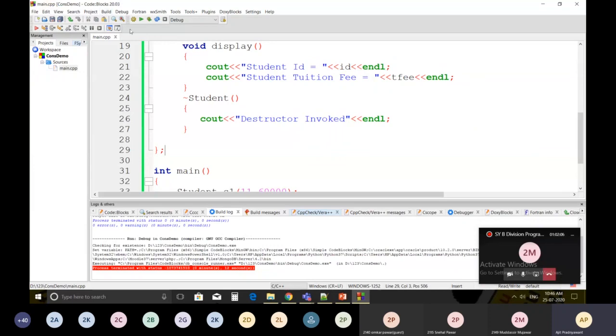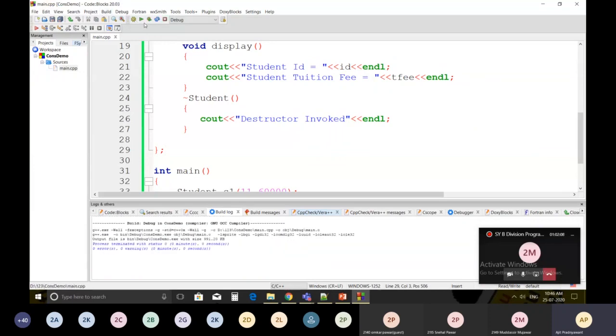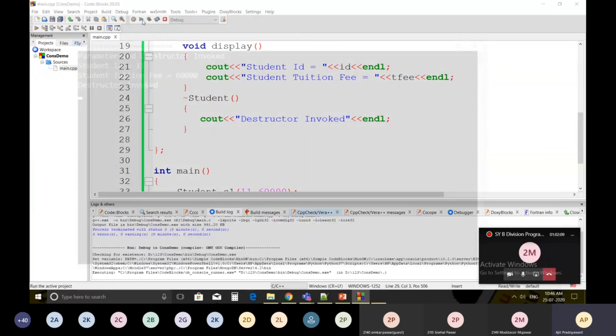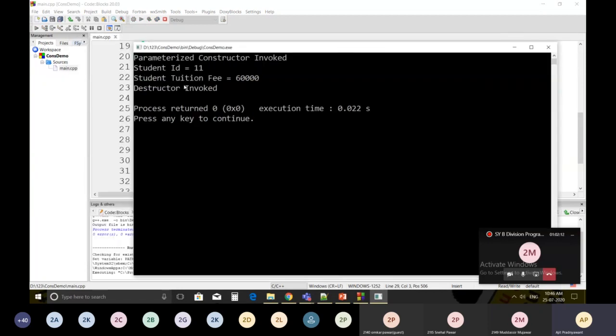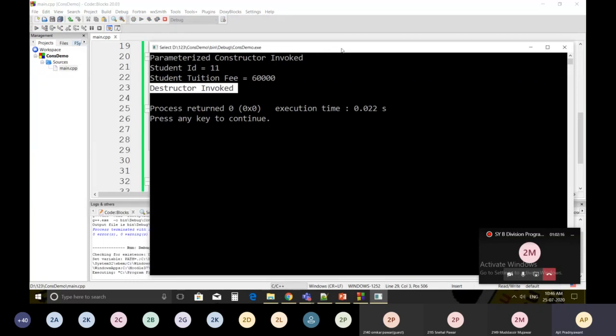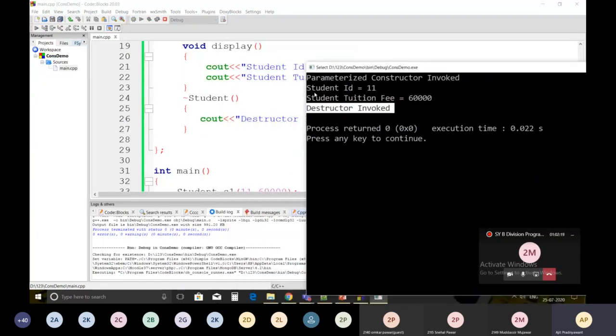Just save it, compile it, and execute. So look, this is the statement destructor invoked, which will be printed, means this destructor student is executed. It is executed at the end, when your main is at the end.